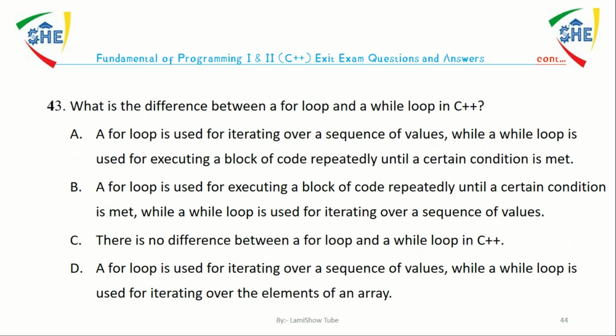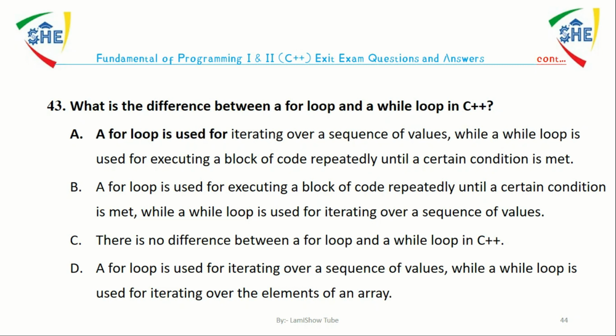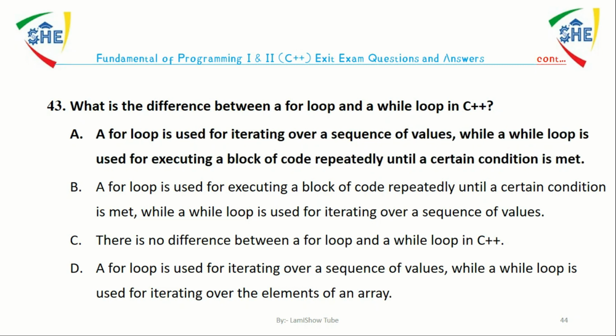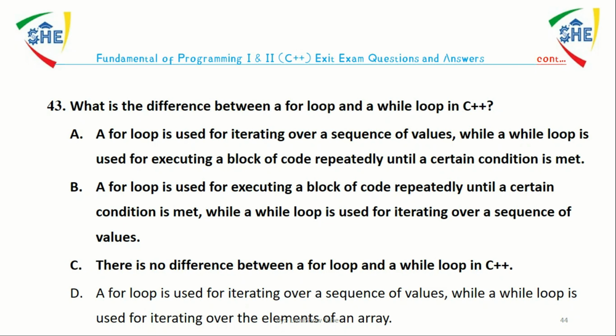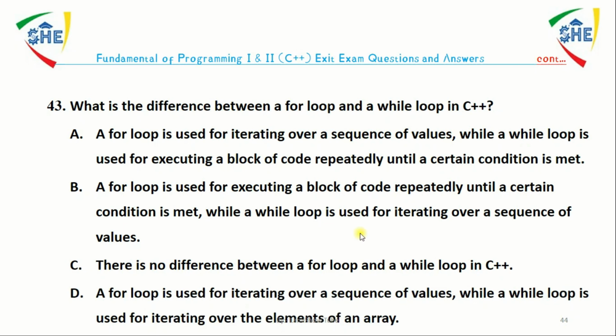Question number 43. What is the difference between a for loop and a while loop in C++? A. A for loop is used for iterating over a sequence of values, while a while loop is used for executing a block of code repeatedly until a certain condition is met. B. C. There is no difference between a loop. D. A while loop is used for iterating over elements of an array. The answer is A. A for loop is used for iterating over a sequence of values, while a while loop is used for executing a block of code repeatedly until a certain condition is met.